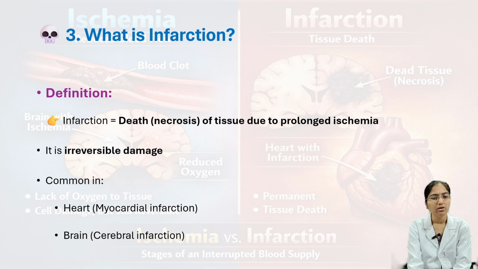Next we'll see what is infarction. We'll see the definition. Infarction is death of tissue due to prolonged ischemia. That is death, we can see the necrosis of tissue, and it is irreversible damage, and it is common in MI, that is heart, and brain, that is cerebral infarction.